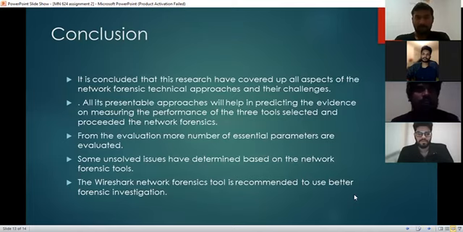And finally, coming to the conclusion, it is concluded that the research has covered all aspects of the network forensic technical approaches and their challenges as well. All the presented approaches will help in predicting the evidence and measuring the performance of the three tools which we have used, and also the production of their network forensics. From the evaluation, a number of essential parameters are evaluated for these three tools, and some unsolved issues have been determined based on the network forensic tools. And the Wireshark network forensic tool is recommended for better forensic investigations.